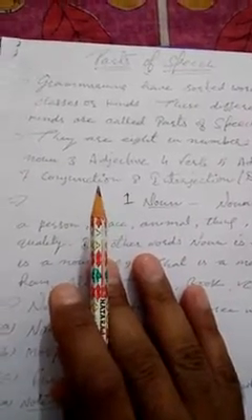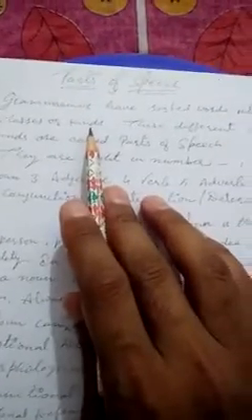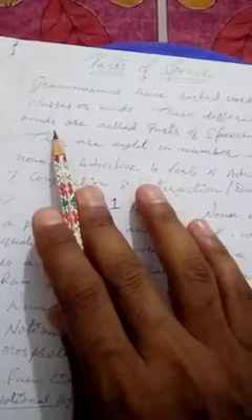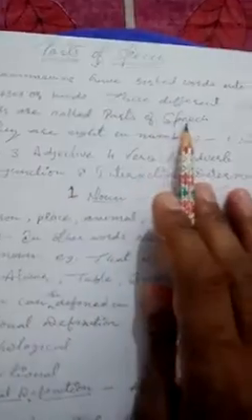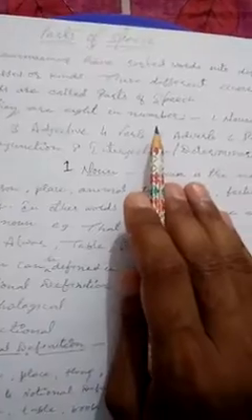Okay, so let's start. What do you mean by parts of speech? Grammarians have sorted words into different classes or kinds. These different classes or kinds are called parts of speech. Actually, they are 8 in number.